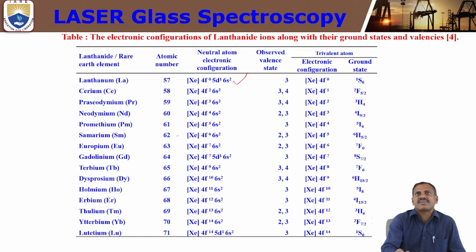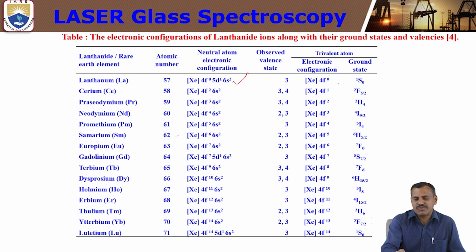This is the trivalent atom electronic configuration. Xenon is 4f0 because of the 3 plus state. Lanthanum 3 plus: 5d1 6s2. The 3 plus will be the valence state. Valence is nothing but the outermost orbital electrons. That means 4f0 only. That means 5d1 6s2 will be in the 3 plus state.